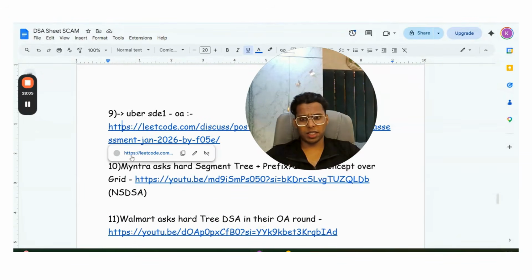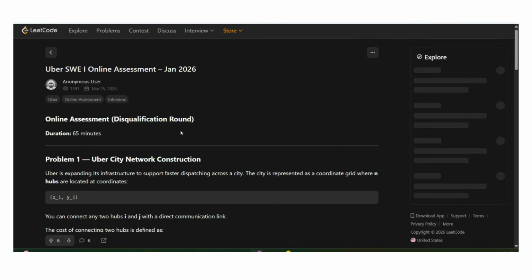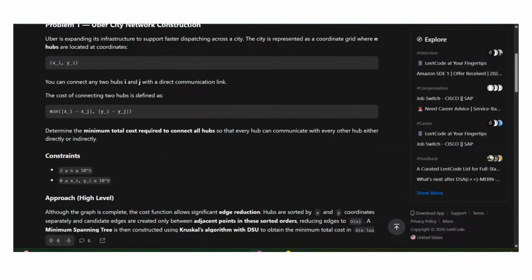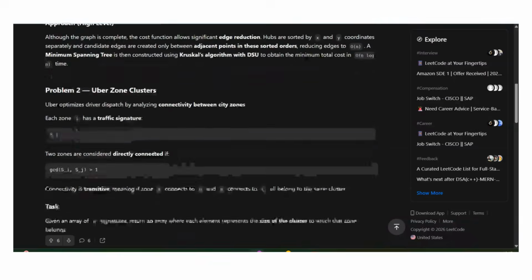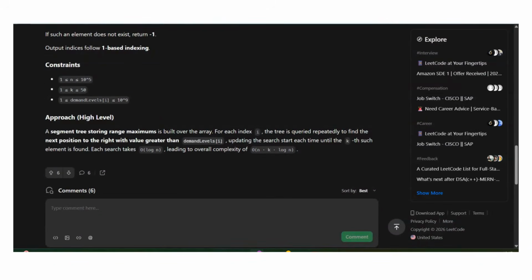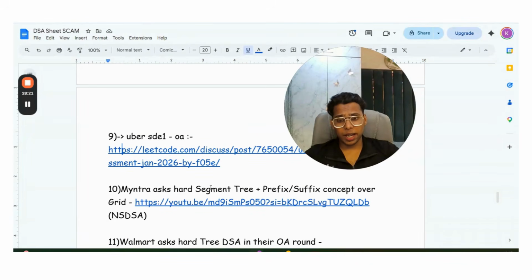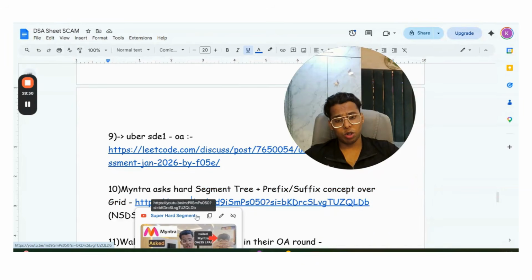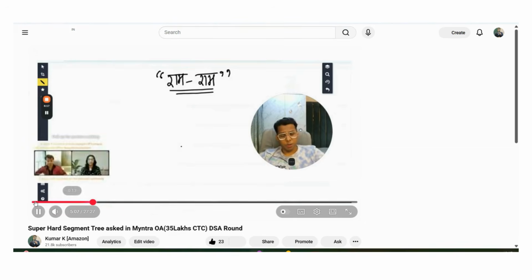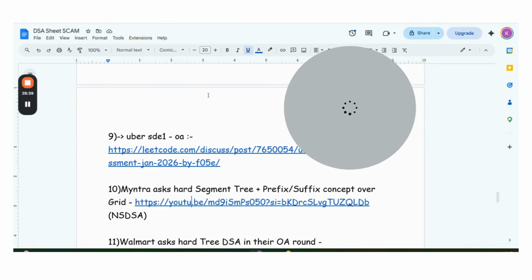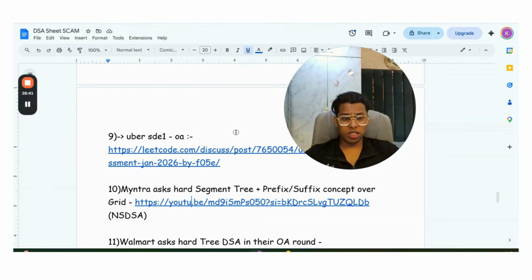Uber SD1 online assessment. Guys, the online assessment questions are very, very difficult. They require geometry concepts, greedy concepts, binary search concepts, mathematical concepts. Myntra asked you a hard segment tree problem mixed with prefix suffix over grid. Two hard concepts mixed up and a hard unseen DSA question presented to you. I taught its video solution just a few days back. How will you solve it just by doing standard DSA sheets?